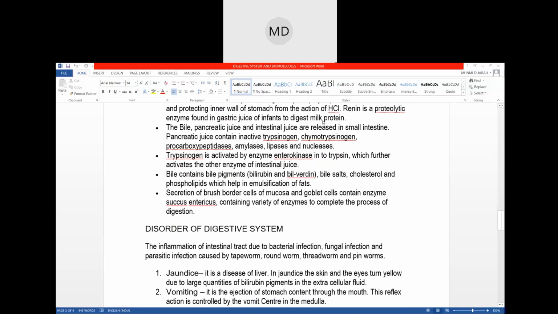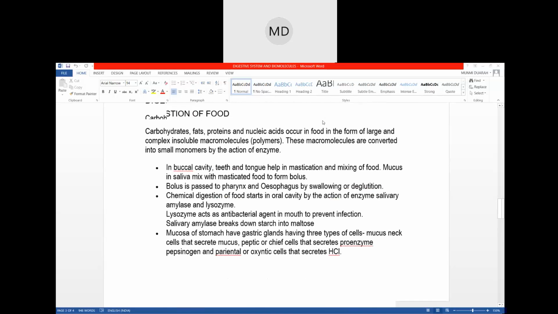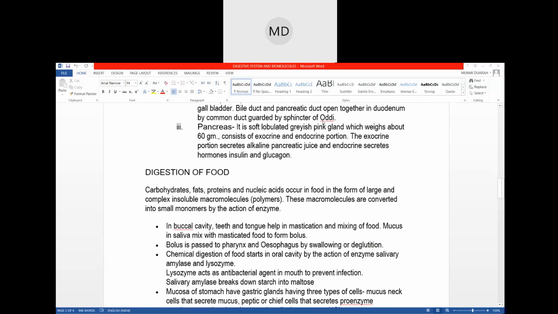Just remember the places where digestion takes place, which enzymes act upon which, and where the protein or the starch gets digested. Okay, so this is all about digestion.